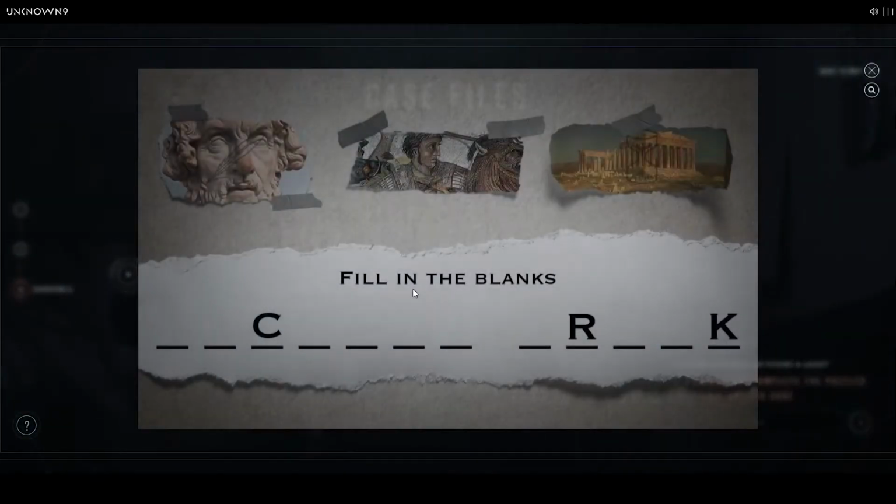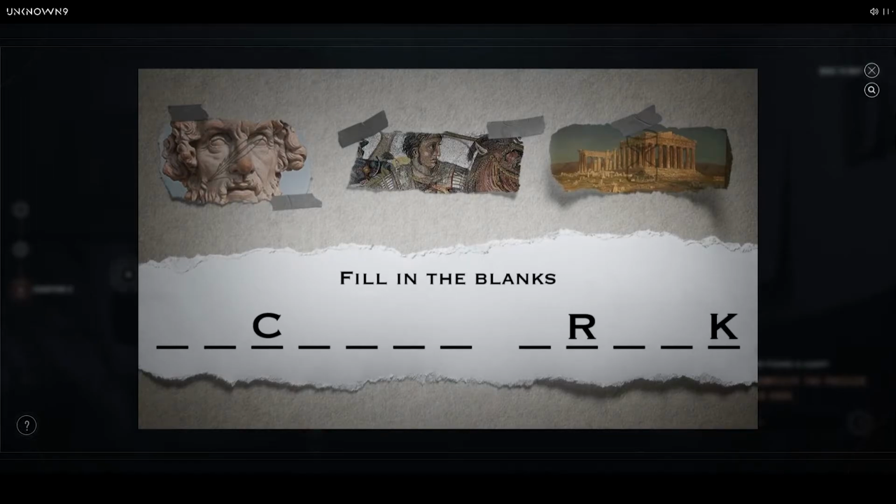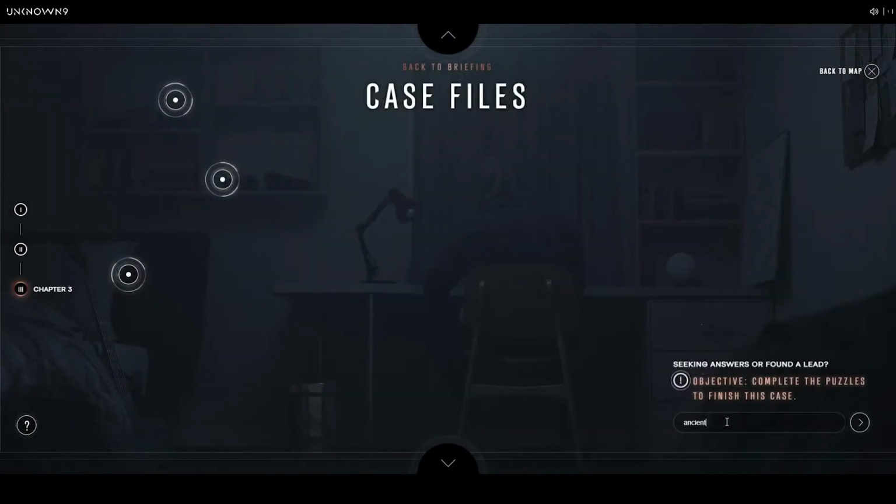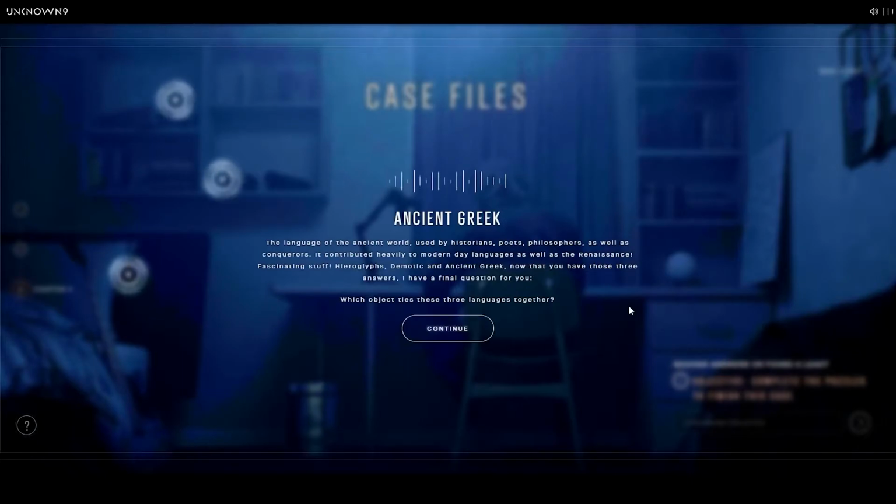Alright. Fill in the blanks. I think the second word is Greek. Ancient? Ancient Greek. Okay. That's actually even easier. The language of the ancient world, used by historians, poets, philosophers, as well as conquerors. It contributed heavily to modern-day languages, as well as the Renaissance.